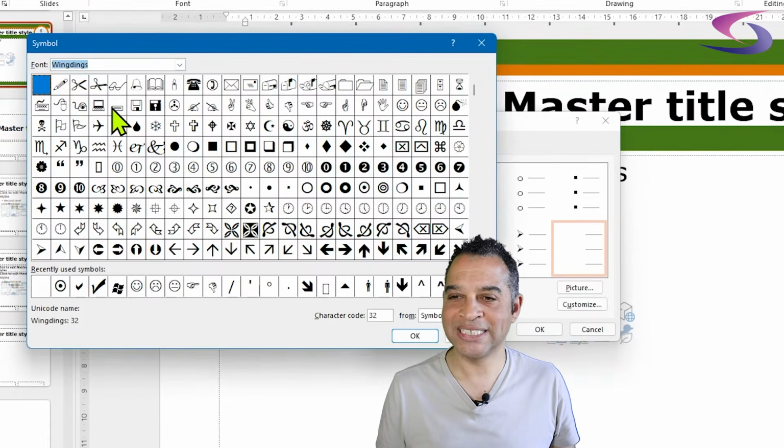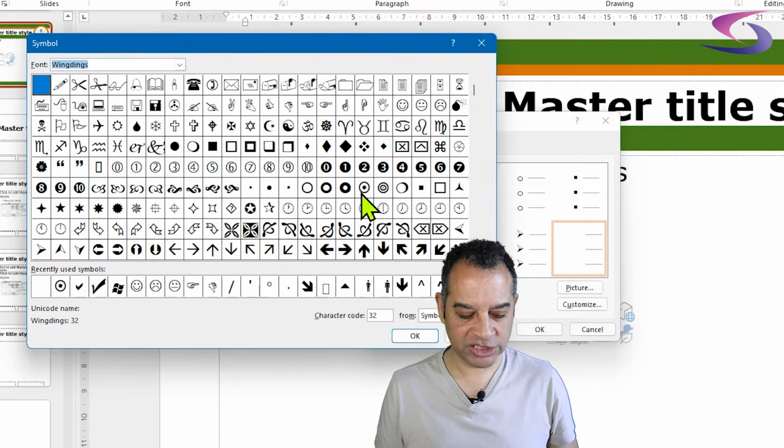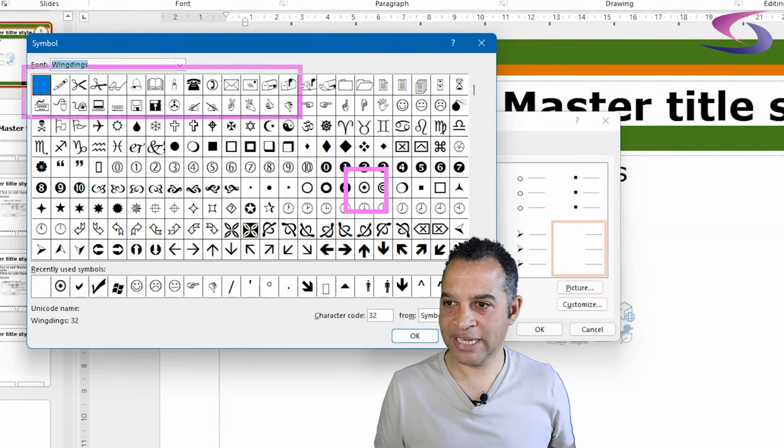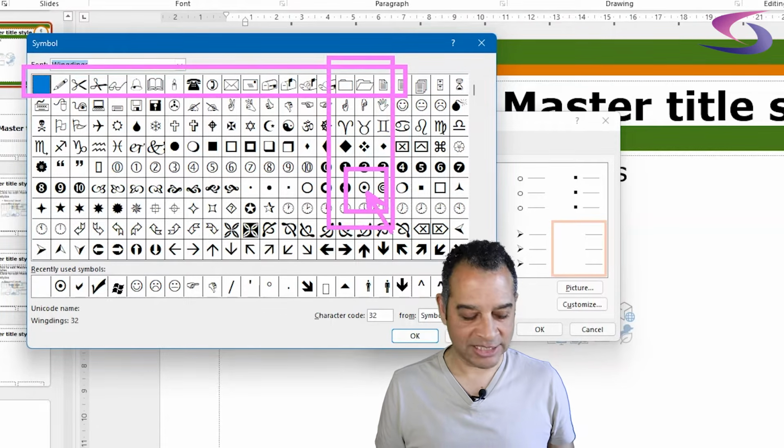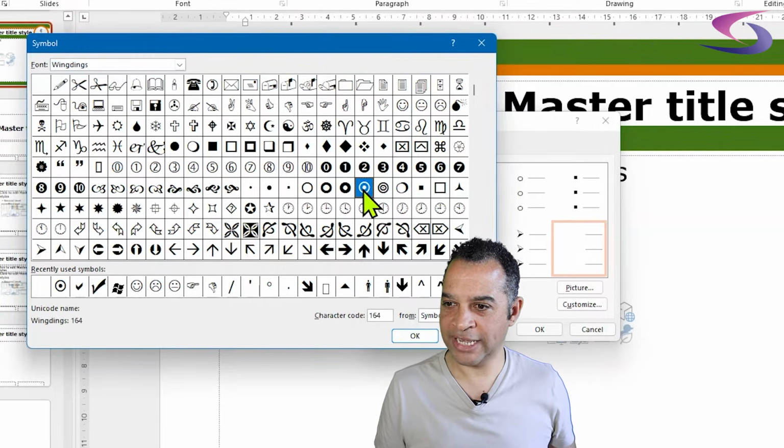So if you click on Wingdings here, the one that we're going to use is this target one just round here. Okay, if you go across here and go down here, you can see it. So that's the target one. If you just give it a click.